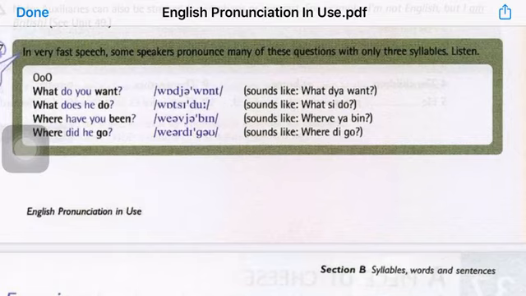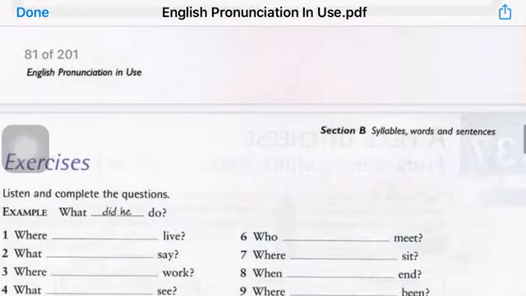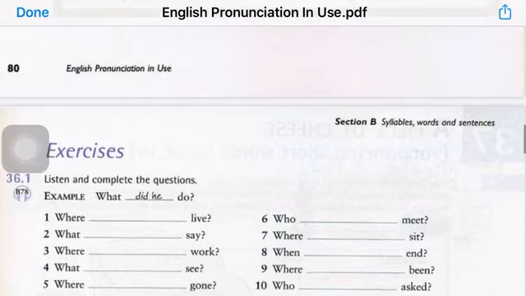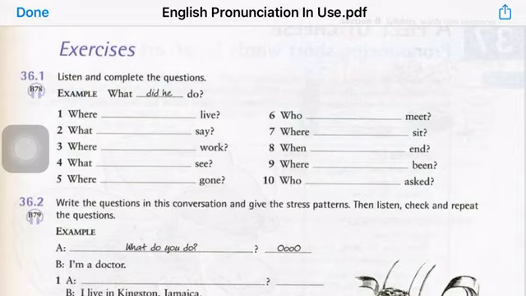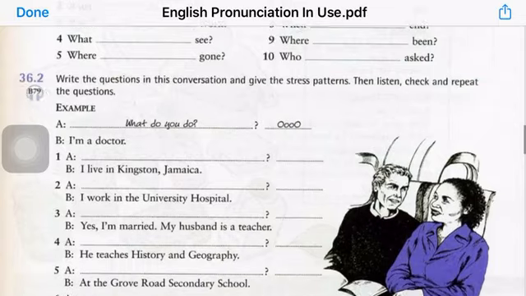Where did he go? So in many cases, native speakers tend to pronounce these 4-syllable questions in 3 syllables only because they tend to combine certain words together and drop certain consonants. So let's move to the exercises. We'll skip this exercise because it requires that we listen to a soundtrack. Let's move to the next one.